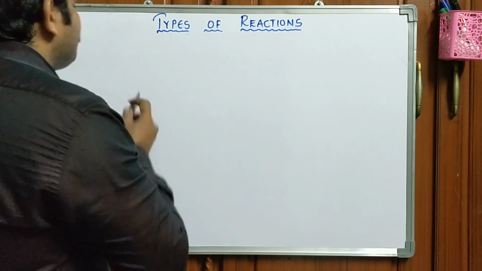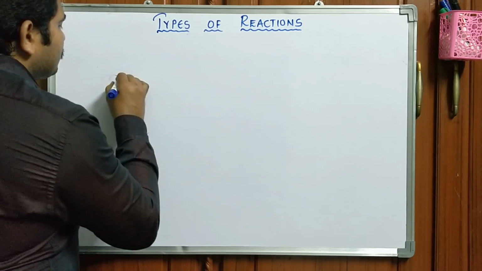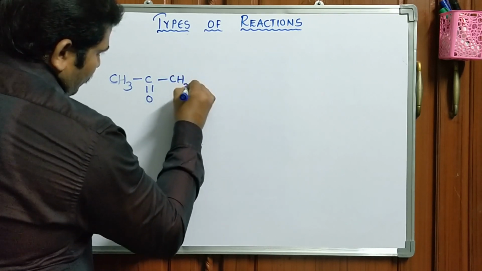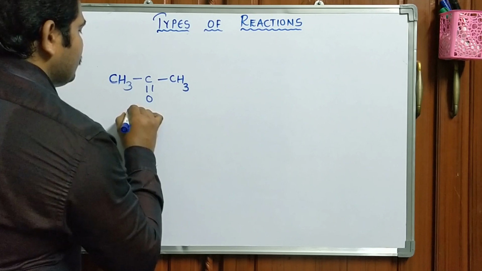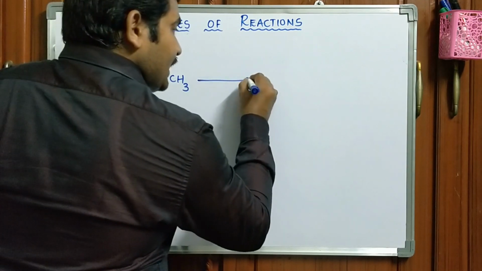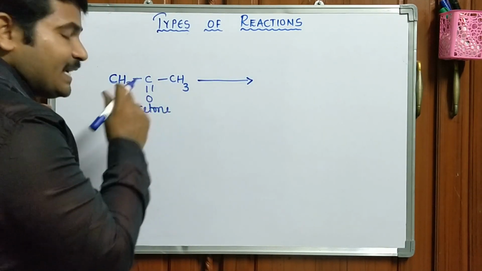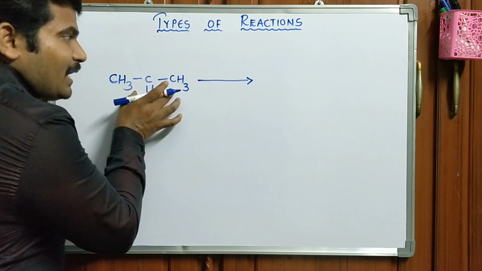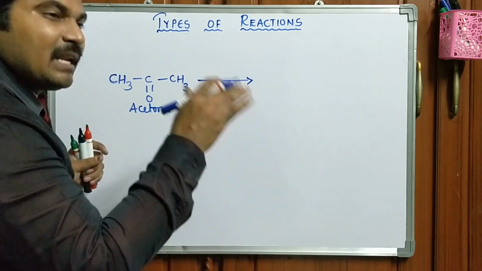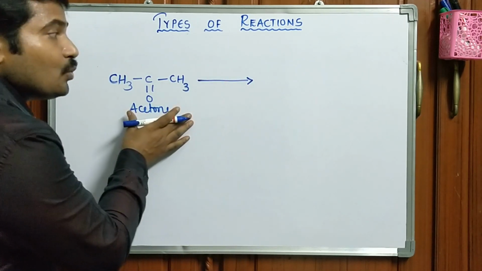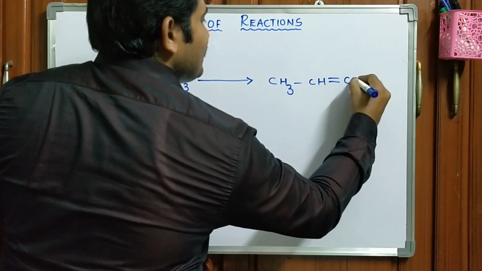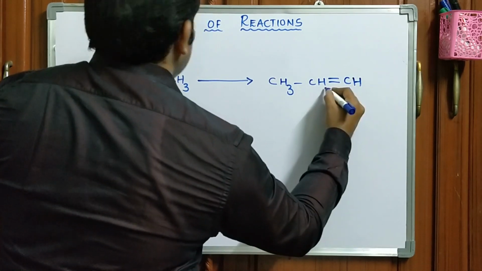For example, what is this? It is none other than acetone, a ketone. We have already seen such types of molecules: without addition or removal of any particular group or atom, it converts into another molecule, with variation in its skeleton.